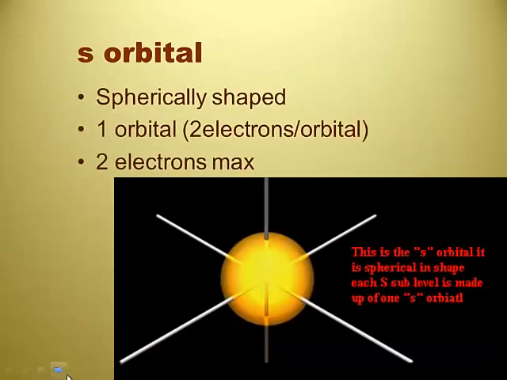All right, so here's an S orbital. And it's kind of nice. S, spherically shaped. That wasn't necessarily done on purpose, but it's a sphere. Notice that it's three-dimensional. It lies on all three axes. Right, X, Y, and Z. So there's only one orbital to the S. Just that one sphere shaped.